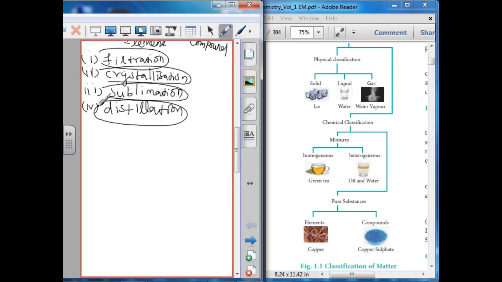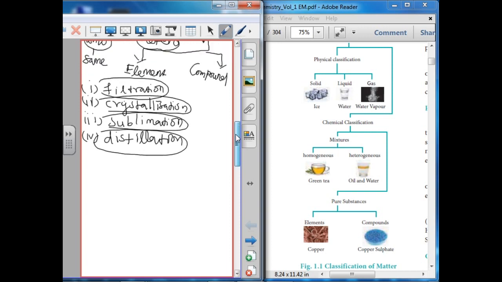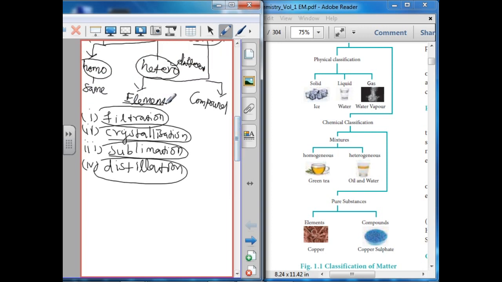Pure substance can be classified into two types. One is the element, another one is the compound. Element. So what is an element? An element is a pure substance which is made up of one kind of particle called atoms or molecules. For example, gold, silver, copper, etc. So gold is made up of gold atoms, silver is made up of silver atoms, copper is made up of copper atoms.